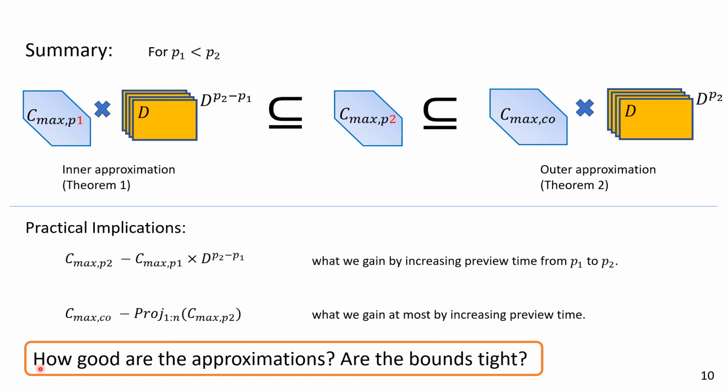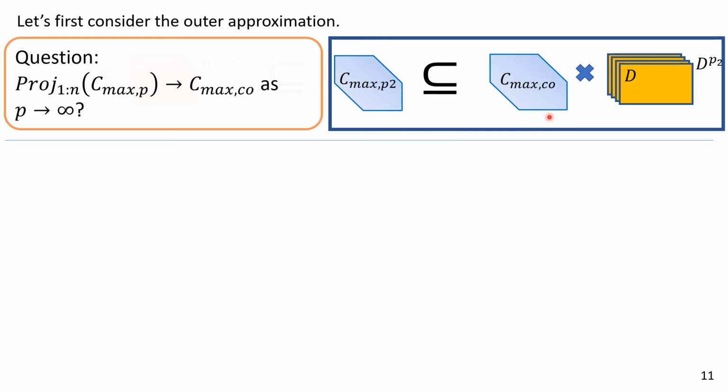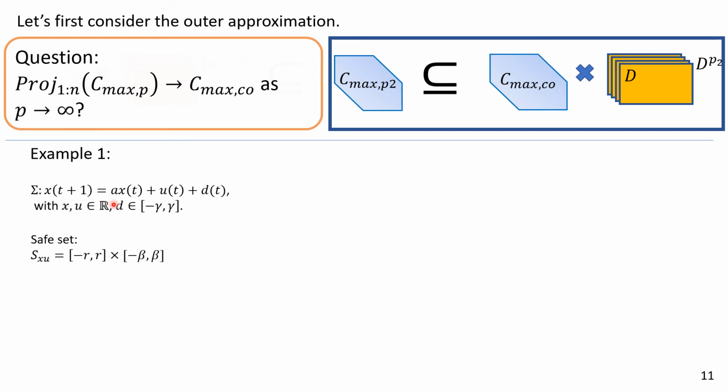And the next question we want to ask is, how good are the approximations? Are the bounds tight or not tight? Let's first consider the outer approximation. Here we wonder if the maximum collaborative control invariant set is the tight bound of the projection of the maximum p-augmented control invariant set. In other words, if the projection converges to the maximum collaborative control invariant set as p goes to infinity. It's indeed the case in the following example, where we consider a one-dimensional system.